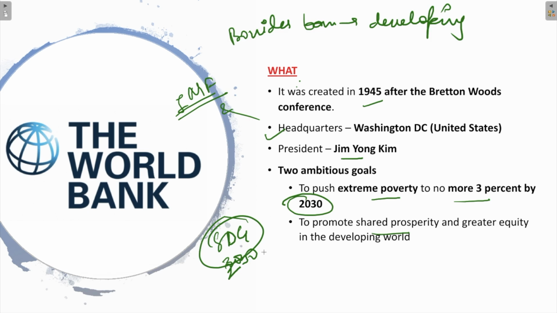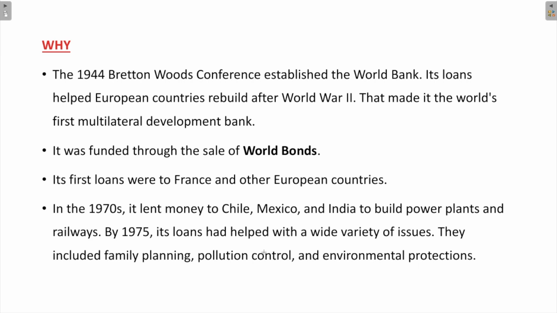Now let's look at why the World Bank was created, or what the purpose of establishing the World Bank was. The 1944 Bretton Woods Conference established the World Bank, and its loans helped the European countries rebuild after World War II.